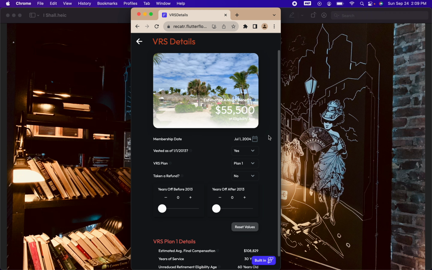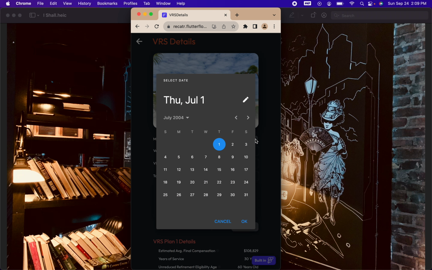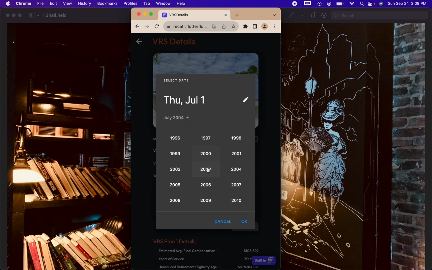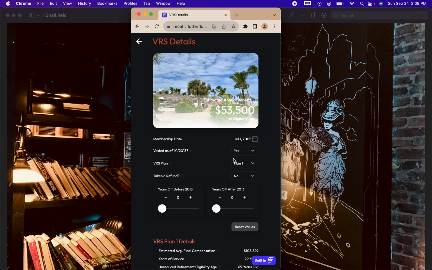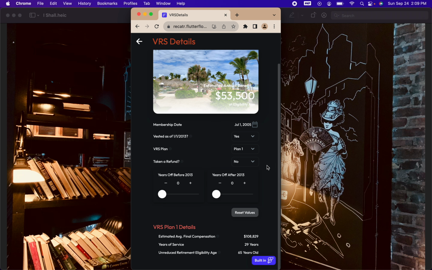Now, let's assume that they were actually hired in 2005. All right, so July 1st, 2005, I'm going to say okay. They were still vested. Plan 1, no refund, did not take any years off. By working 1 year less, so they have 29 years of service, they would be eligible to receive that pension at the age of 65. So in the previous example, the age was 60. Now the age is 65.